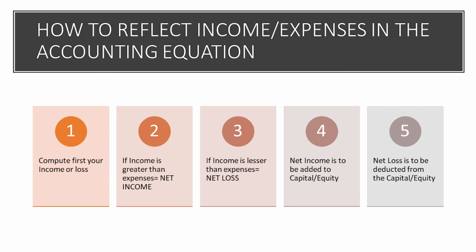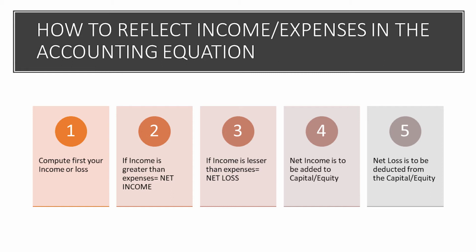Take note, the fourth and the fifth major account representing income and expenses cannot be found in the accounting equation. There is no income account and there is no expense account in the accounting equation. So our problem is how to reflect income and expenses in the accounting equation.